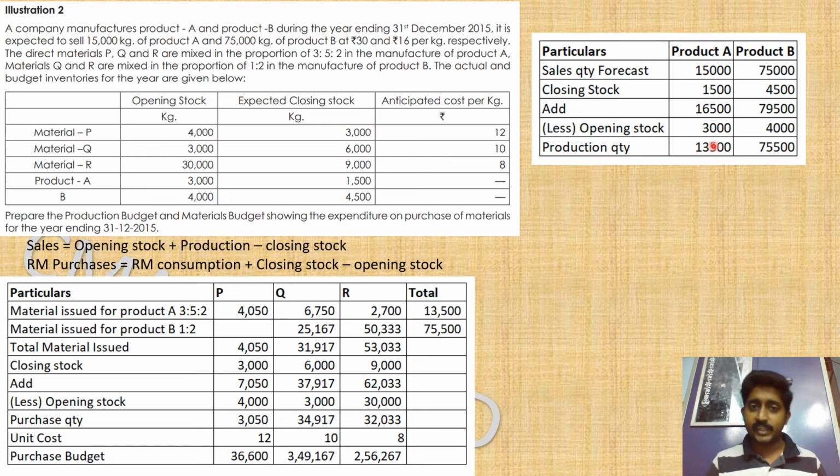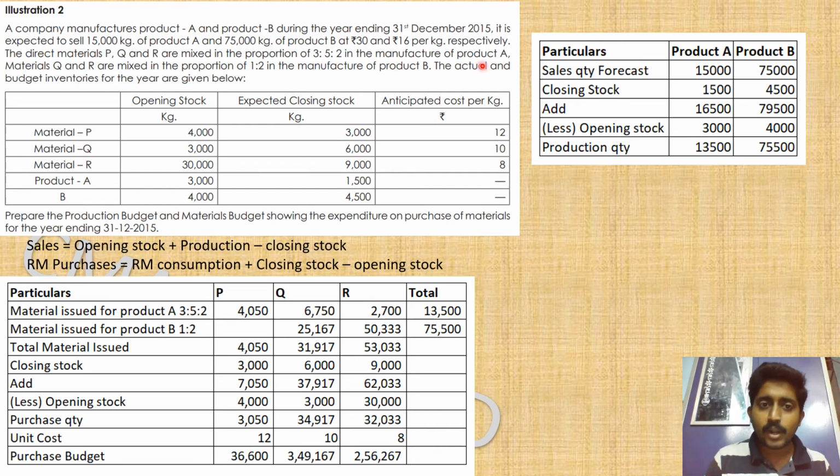PQR are the raw materials, and PQR should be mixed in 3:5:2 to make product A. So product A we are going to make 13,500, and if 13,500 kg is split in the ratio 3:5:2, it becomes 4,050 is to 6,750 is to 2,700. I hope my students will not have any issues with this ratio allocation. If you total all these three, it will come to 13,500.